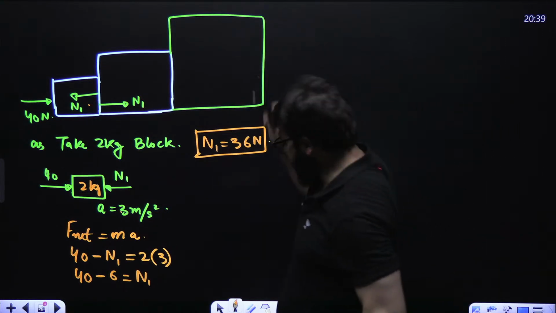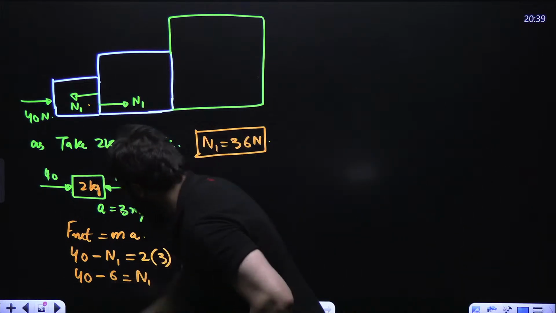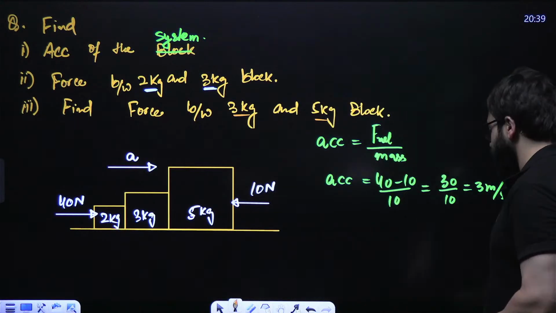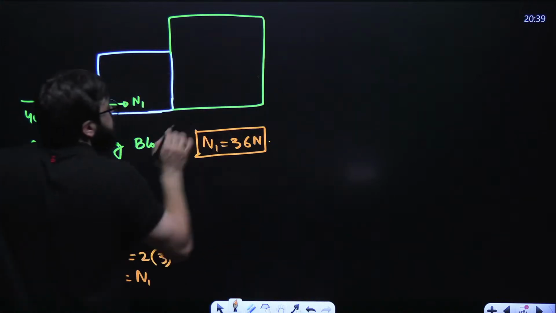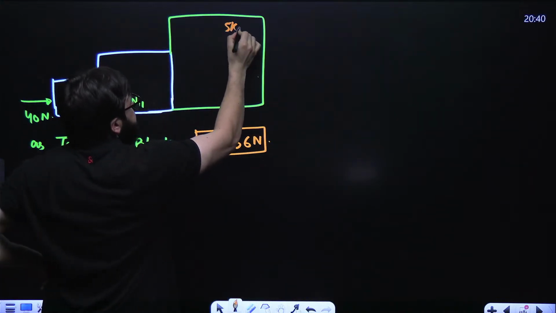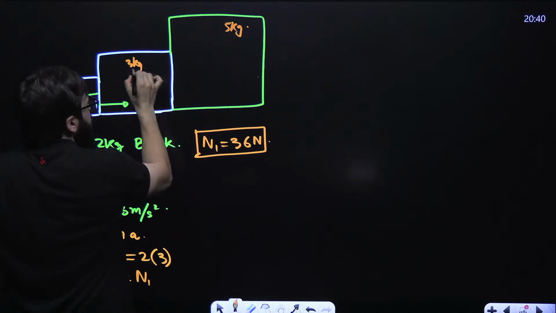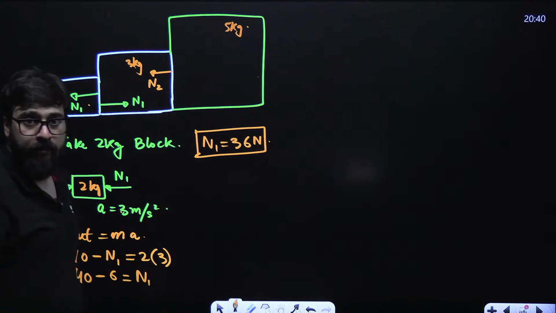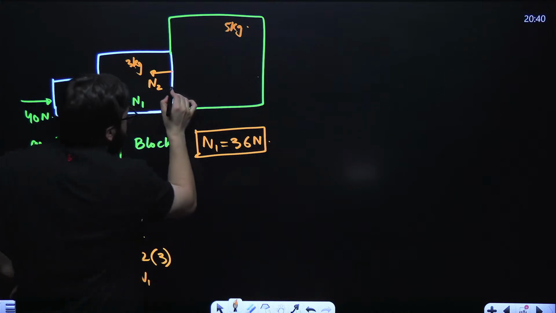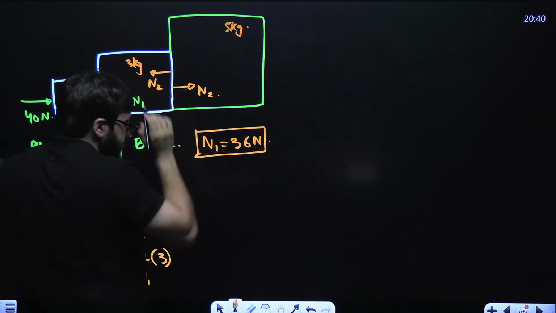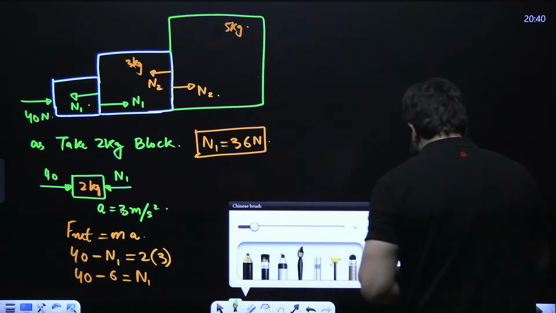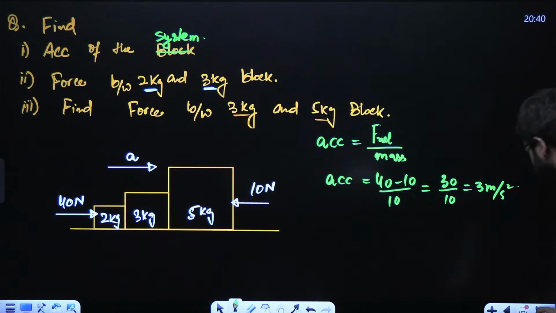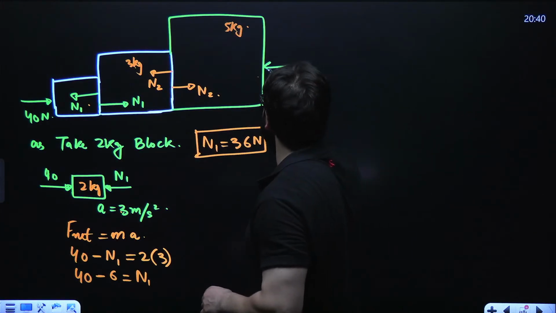Now, force between this bigger block and this one. See, force between 5 kg and 3 kg. Now guys, this is 5 kgs, and this is 3 kgs. If this is applying on this the normal force as N2, we know this is also in contact with this one, so this will also apply the normal force as N2. And what is the force on this one? Force on this 5 kg block is 10 Newton from this side. So I can say here it is 10 Newton.